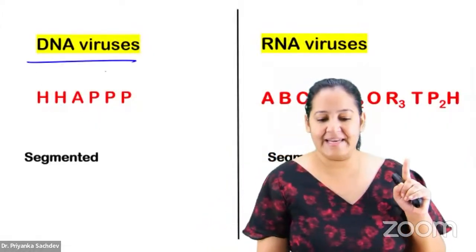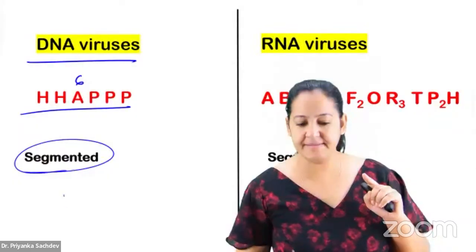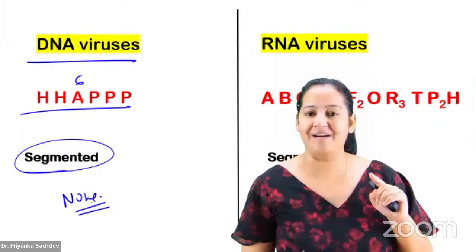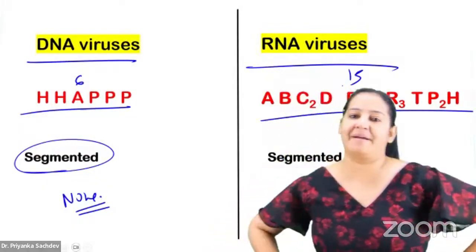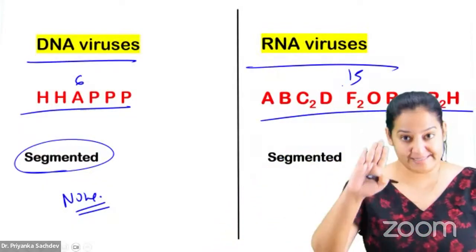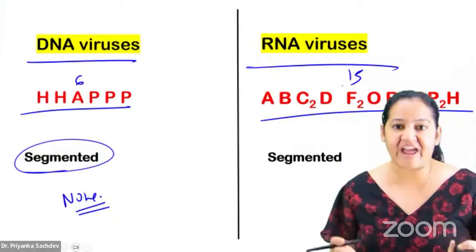Now the next thing. Among the 6 DNA viruses, you tell me how many are segmented into pieces. The answer is none. None of them is segmented. Among the RNA viruses, how many? There are 15 RNA viruses. How many are segmented, where the RNA is divided into pieces? Yes, there are 4 RNA viruses in which the RNA is in fragments or segments.